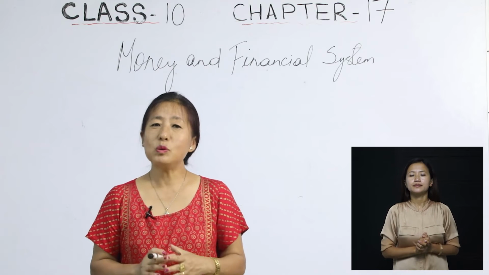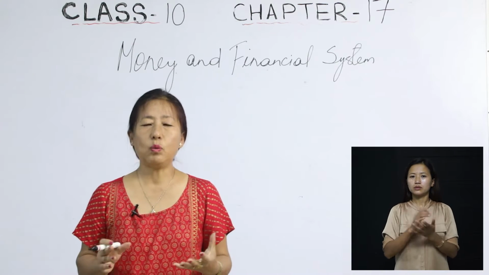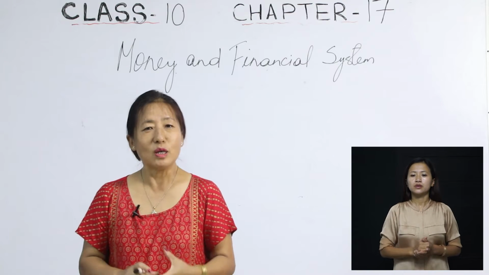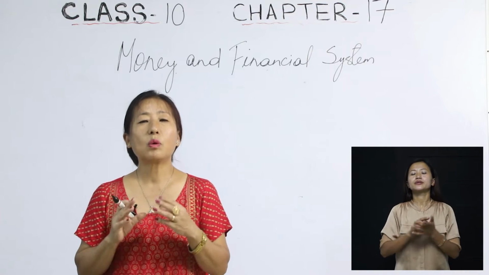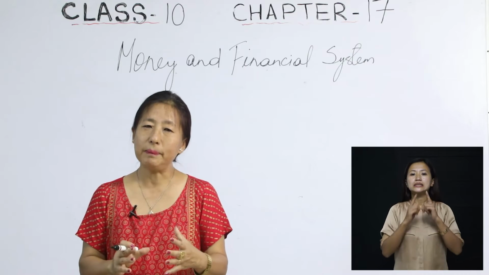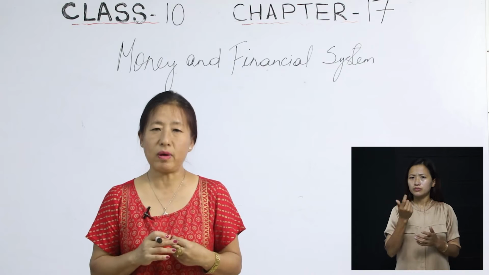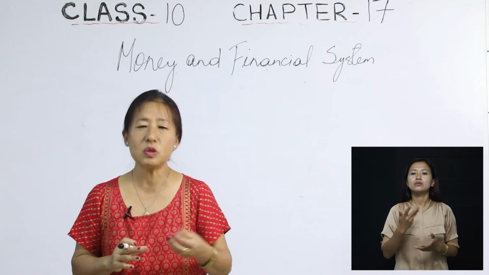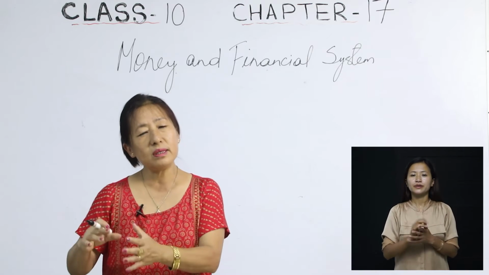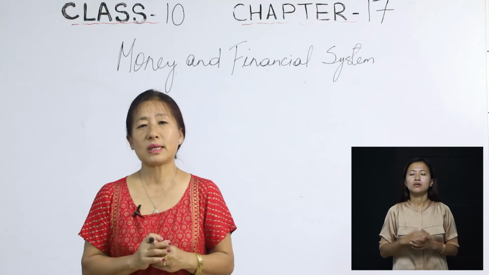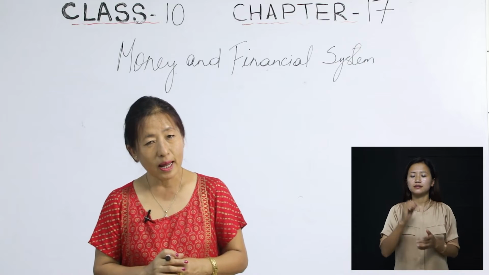Now, when we come to money, everybody wants money, isn't it? We always want to have more. That is human nature. So here in this chapter, we are going to discuss money, okay? The importance of money, or what does money do for us, or what do we use money for, or what are the different types of money? So all these we are going to discuss in this chapter, okay?